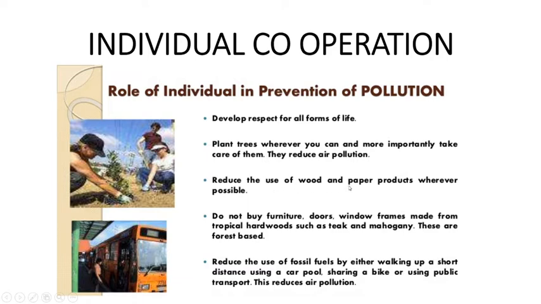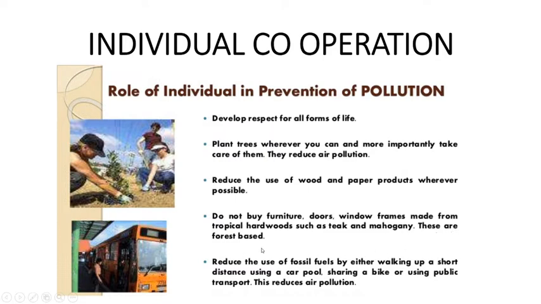Here you must be thinking why we should reduce paper. We should reduce paper because paper is made of wood pulp, and wood pulp comes from where? It comes from the trees. Only when the jungles, when these forests are cut, will the paper be made. So you have to use it less, so that fewer and fewer forest trees are cut. Do not buy furniture, doors, window frames made from tropical hardwood such as teak and mahogany.